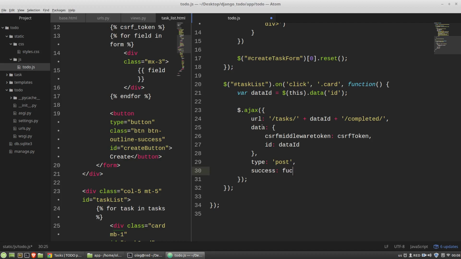So the success. I need the task card, I need a specific task card with the data ID that equals the data ID.